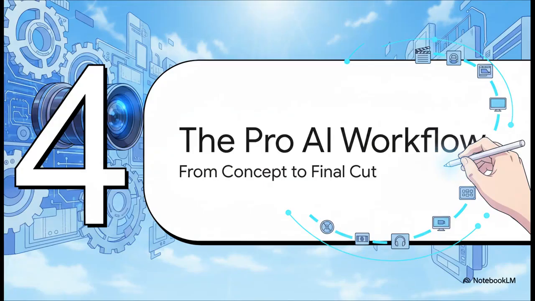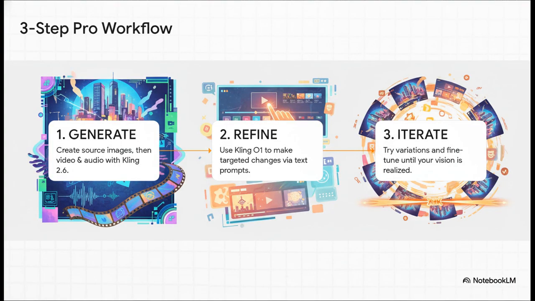So now we have the director, Kling 2.6, and we have the editor, Kling 1. Let's put them together into a simple, professional workflow that can take you all the way from a basic concept to a polished final cut. Here it is in just 3 easy steps.